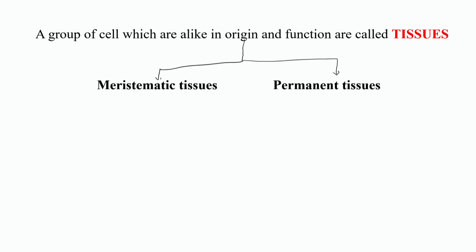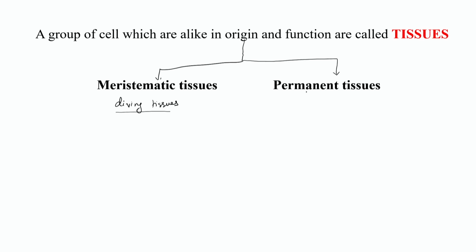Meristematic tissues are the dividing tissues. They have the ability to divide, and their sole function is to divide and give rise to new tissues which will finally differentiate into different types of tissues to perform different functions in a plant. They are undifferentiated cells, not specialized, and they just keep on dividing.